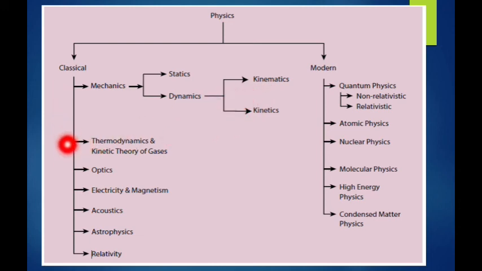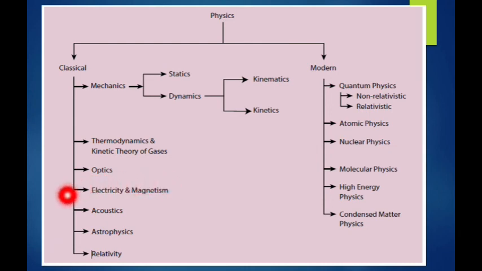Again in classical physics, another topic is thermodynamics. What is that? Thermal properties, thermodynamics and the kinetic theory of gases. The next one is optics, the full study about light. Another one is electricity and magnetism. Here we are seeing only classical physics.